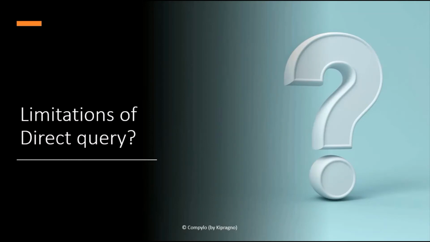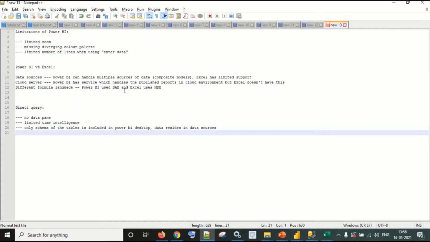Okay, next is what are the limitations of direct query. Direct query is another import method, or a method with which we basically get the data in Power BI Desktop, right? So what I have done is I have added a couple of lines for you. In direct query we do not have a data pane.